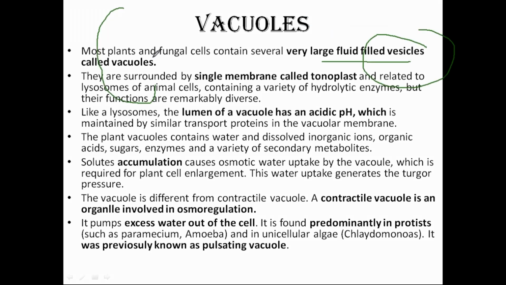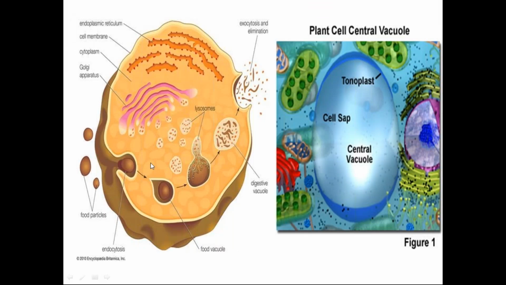In plants, these vacuoles are very large, and they push the nucleus to one side. But in animal cells, these vacuoles are very small. When you see this figure, these are the vesicles, these are the vacuoles where the things are stored.